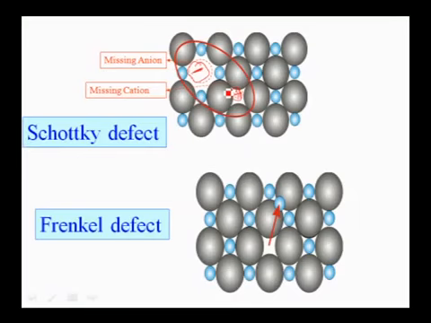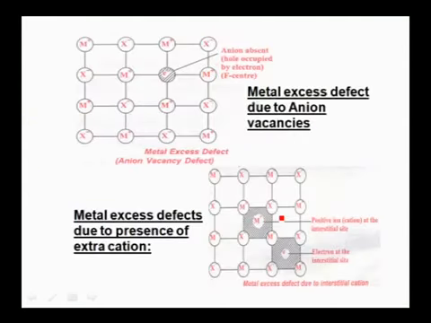So in case of this Frenkel defect, no particle is removed from the lattice, but see here, one particle is missing from the regular lattice, and that particle occupies an interstitial site. As a result, there is no change in the density of the lattice and electrical neutrality is also maintained. So these are the major types of defects observed in ionic solids, which are stoichiometric: Schottky defect and Frenkel defect. Some solids, like AgBr, can exhibit both Schottky defects as well as Frenkel defects. And coming to the next one, non-stoichiometric defects.